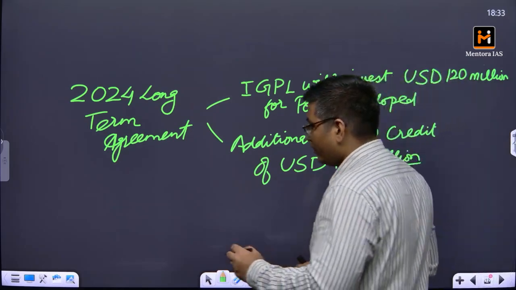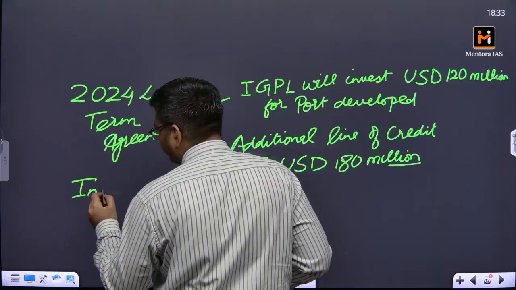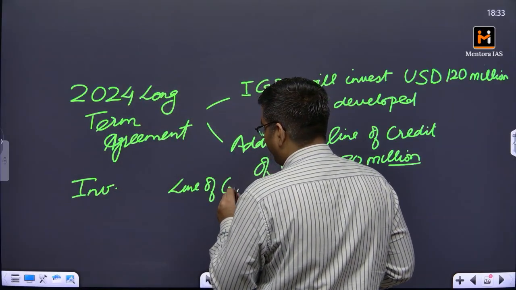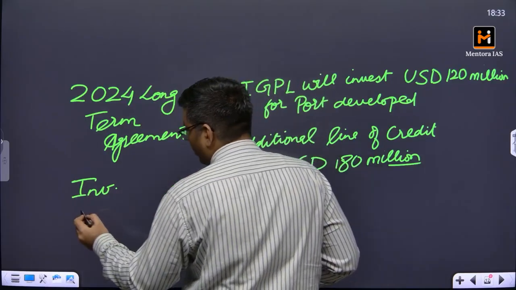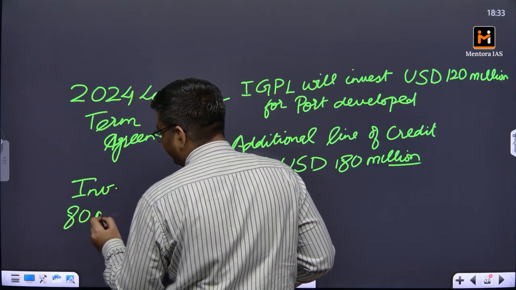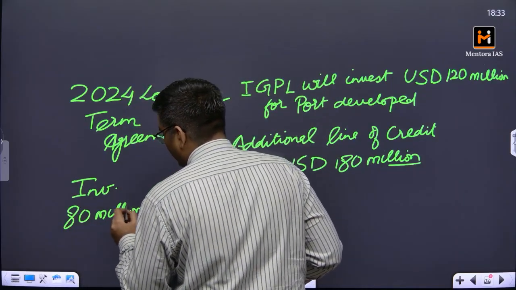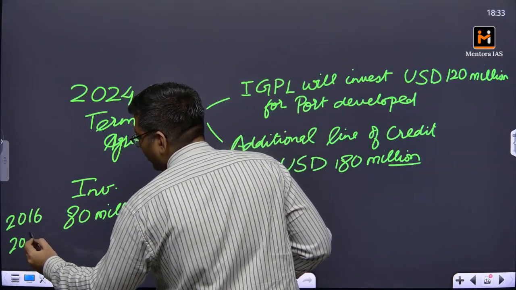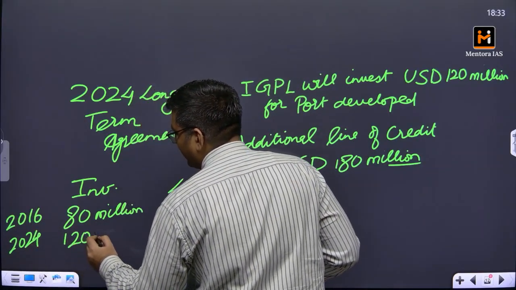Okay, so I will just summarize it for you. Investment and line of credit: in 2016 we had 80 million, in 2024 we have got 120 million.